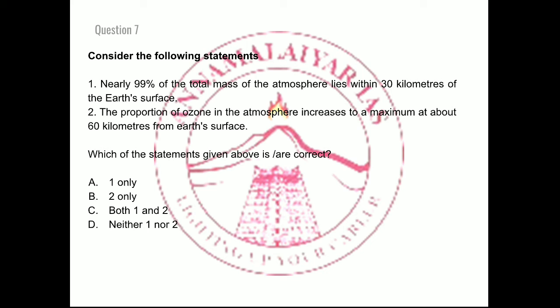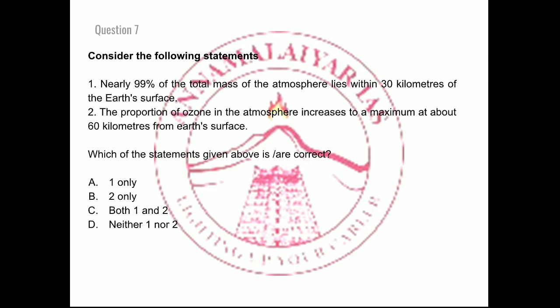Which of the statements given above is correct? So with respect to point number 1, you need to understand this one. Nearly 97% of the atmosphere lies within 27 kilometers. So that is why point number 1 is very much valid. Point number 1 is true.